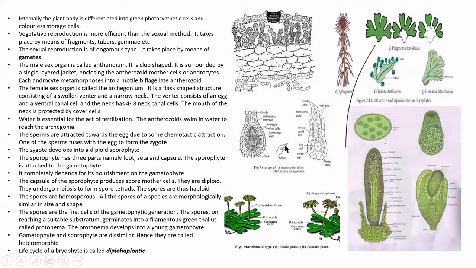That is why they are provided with two flagella. They swim to the archegonium and reach the venter portion of the archegonium. During sexual reproduction, a path will arise. The neck cover cells will degenerate, and there will be a path which will lead the sperm to the egg. So that is why water is very much essential.